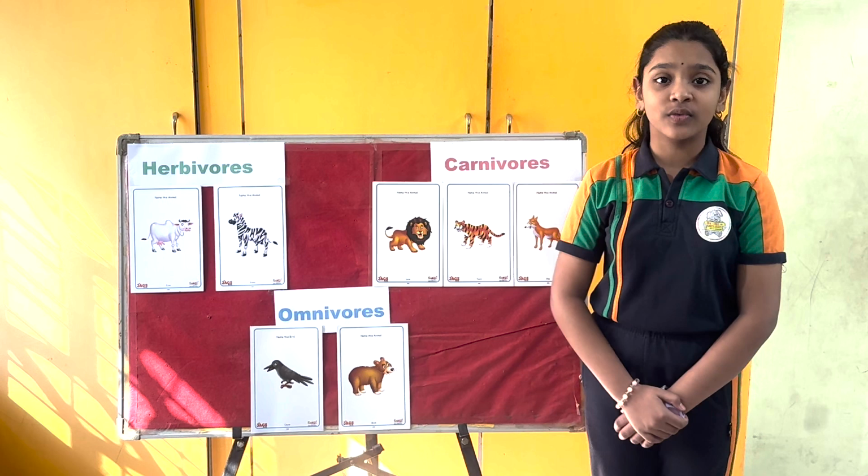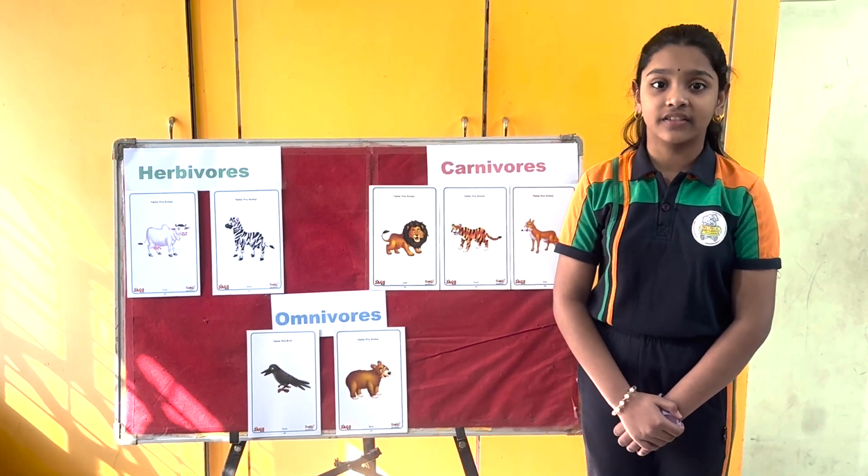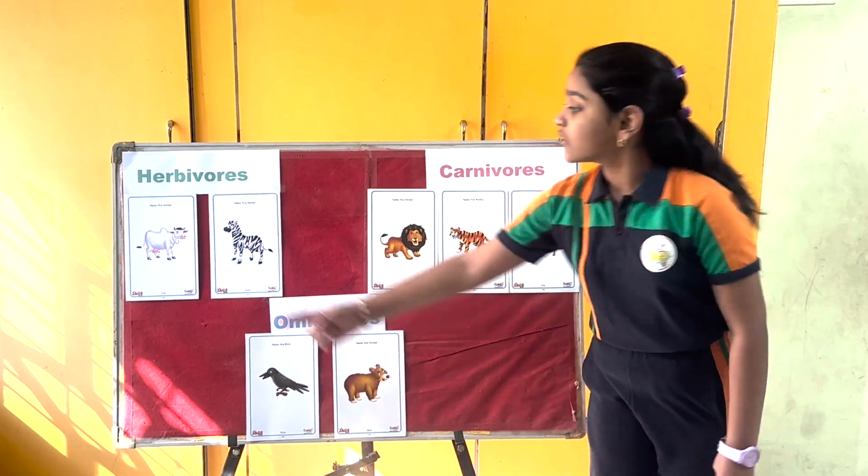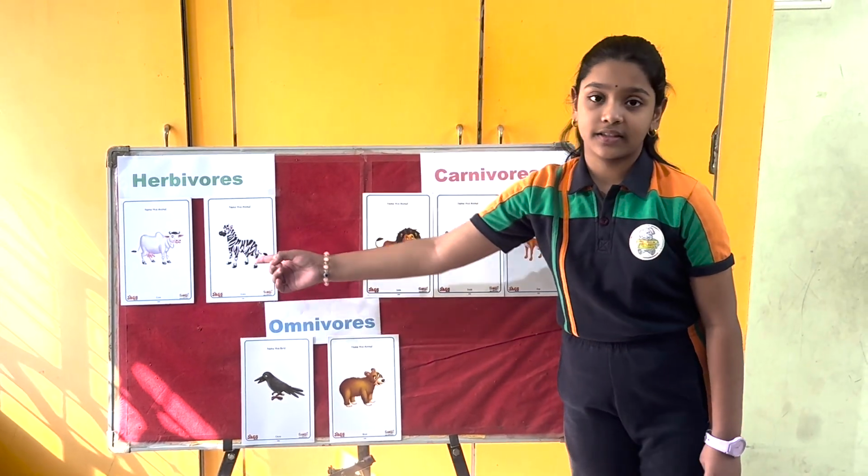Herbivores: animals which eat only plants and their products are called herbivores. Examples: cow, buffalo and zebras.